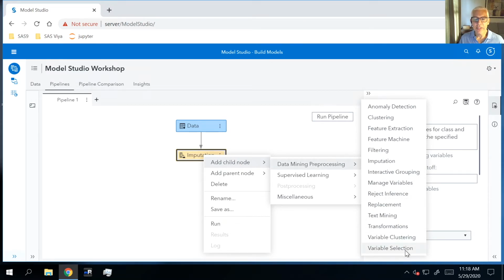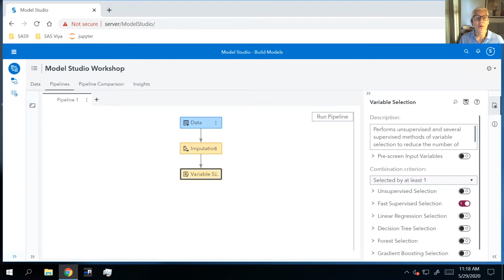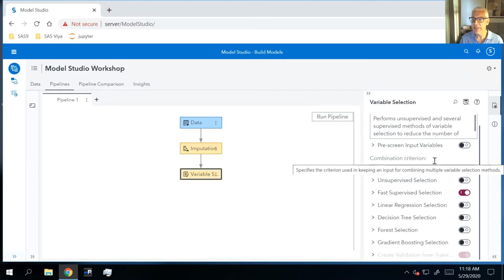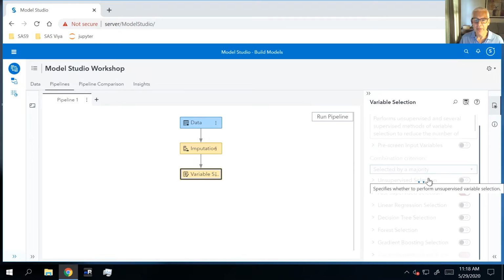And here we're going to select the variable selection node. So also, neural networks don't have any way of performing their own variable selection. A lot of times we have many, many columns or inputs into our model, and we want to narrow those down to the most important. So here's what we're going to do. For the variable selection node, I'm going to come over to my variable selection options, and I'm going to change the combination criterion from selected by at least 1 to selected by a majority.